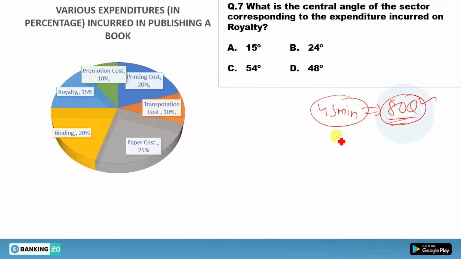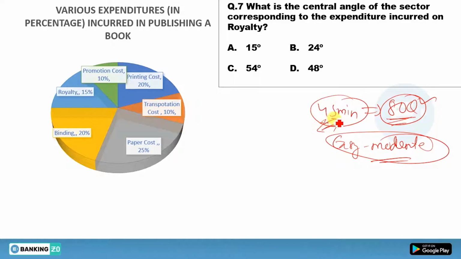The question level would be easy to moderate. So you just need to speed up your calculation. That's what these exams need from you.